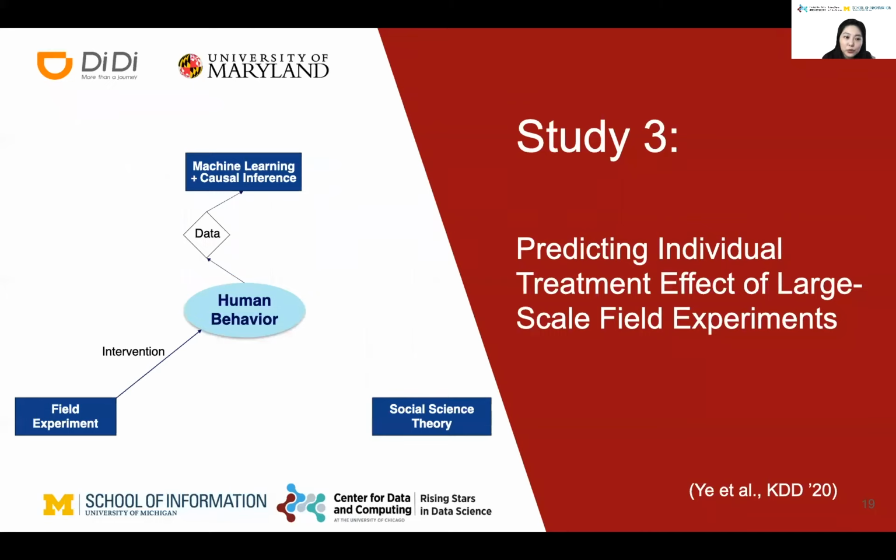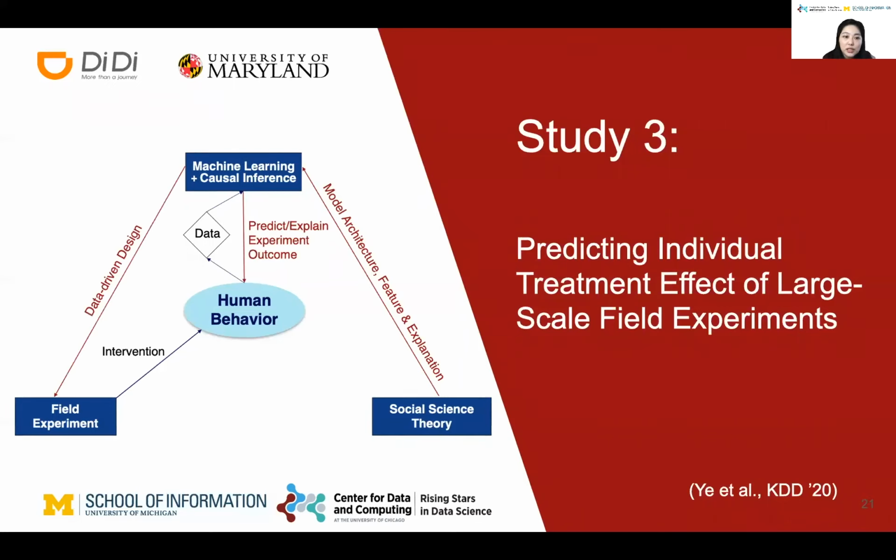As we said before, DiDi has launched thousands of field experiments, which generate a large amount of data to train machine learning models. To better inform the models, we use social science theory to generate features. And our machine learning models are able to predict and explain the experiment outcome and to generate data-driven design for future field experiments.